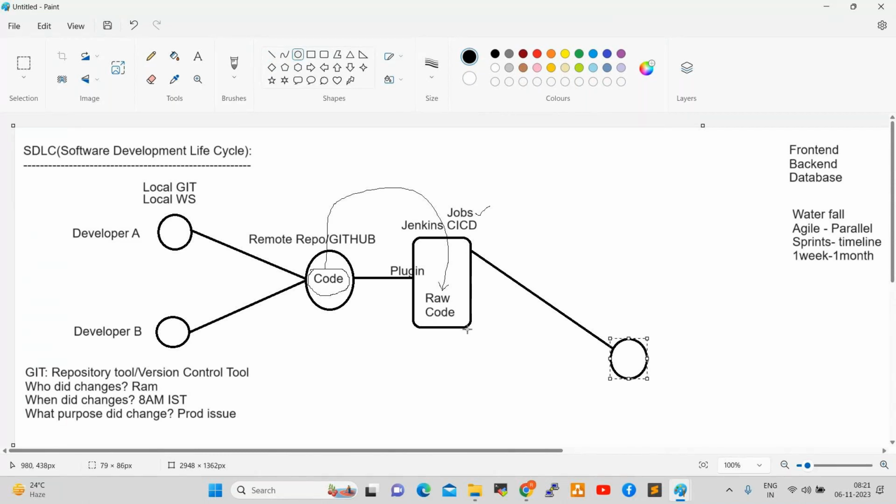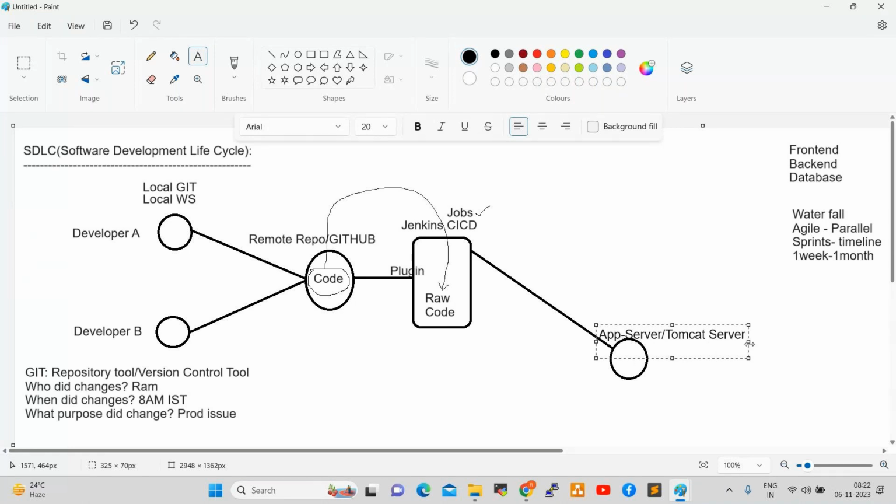Finally, the code should be deployed onto an application server or Tomcat server.